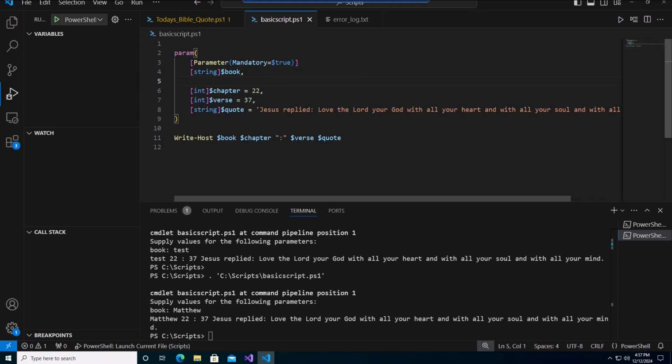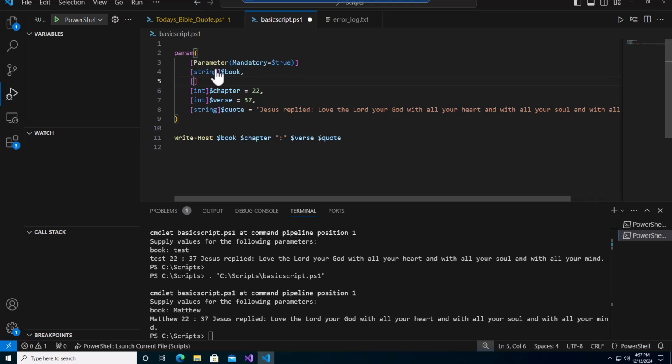Now there are other values you could use. There are other validation parameters you could use, like if you wanted to validate a range. Let's say you could only put a range in between here for a number. So how would you do that? It will validate the range.